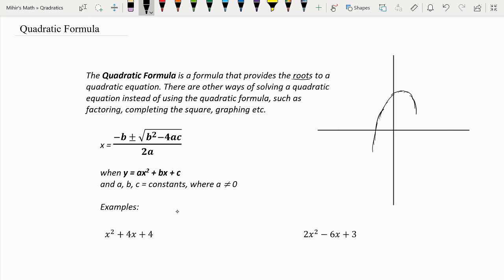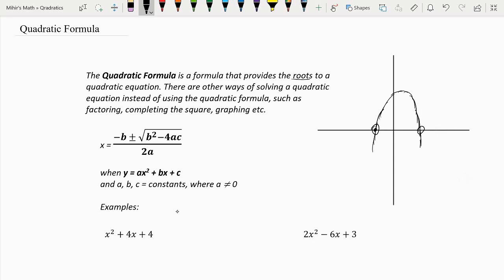So say this is my parabola. The roots of my equation would be this and this. The roots of the equation are basically just the x-intercepts of the parabola.